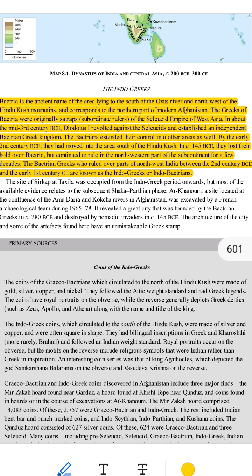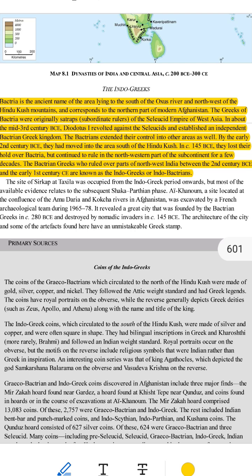Why is Bactria important? Its location: it was in the middle of important trade routes. Traders from India, Persia and China passed through Bactria, bringing wealth and new ideas. A powerful kingdom: the Bactrian Greeks didn't just rule their area, they started expanding. By the early 2nd century BCE, they moved into India, south of the Hindu Kush mountains.